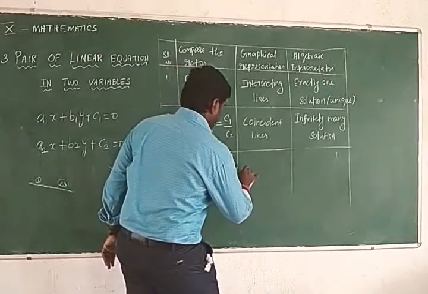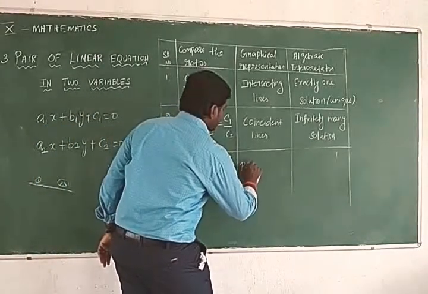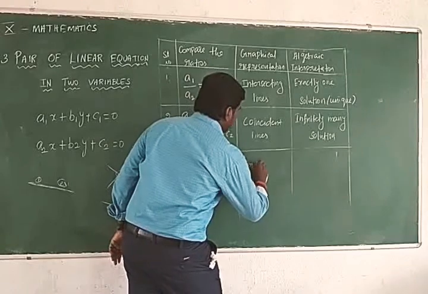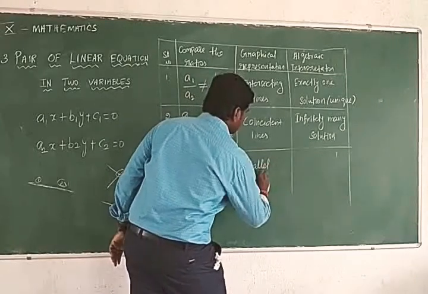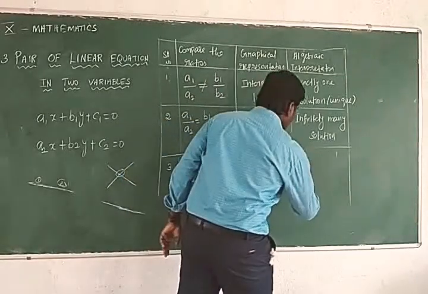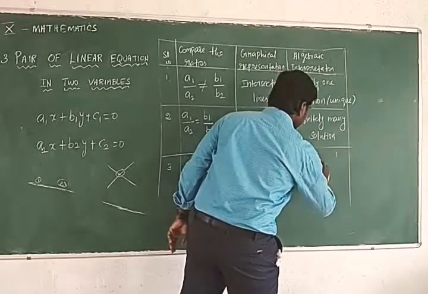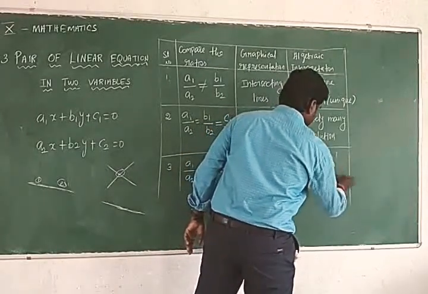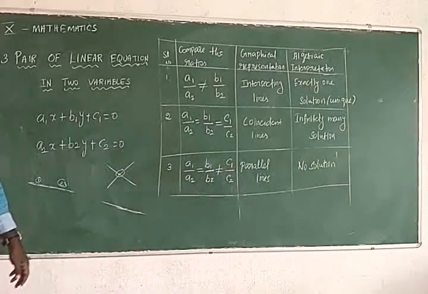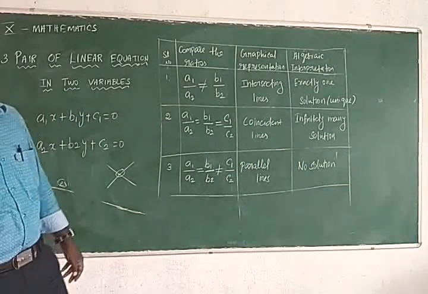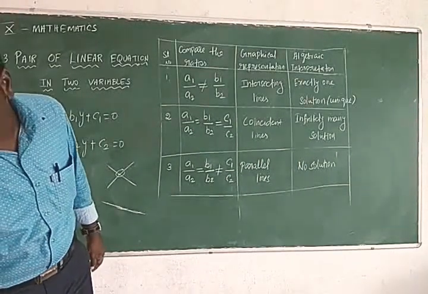The graphical representation is parallel lines. Here, no solution.